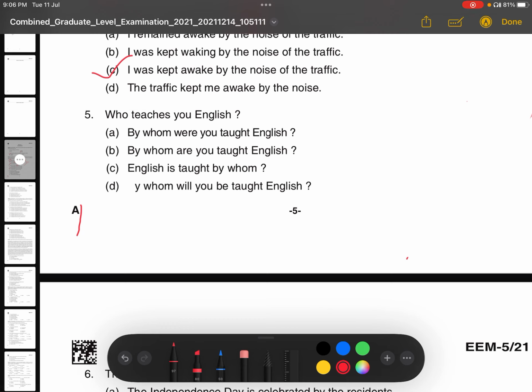And one more thing, always please do remember it, that when you change active to passive, the subject we make it object, and the object we make it subject. Apart from that, the verb always should be in past participle form. You remember it that in passive voice, we always make the verb in past participle form or third form of the verb. So here you can see that by whom are you taught English? That is the correct answer.